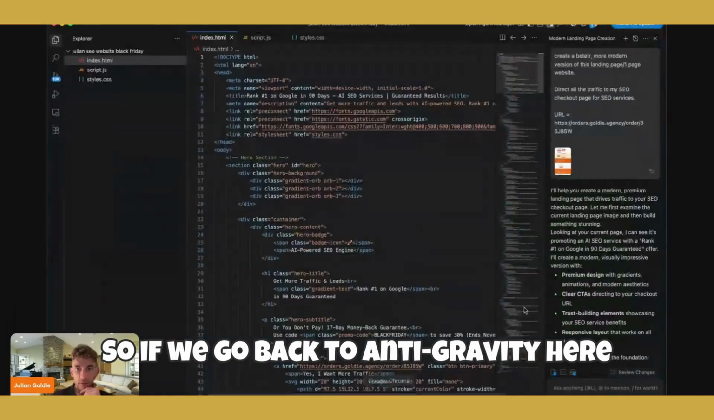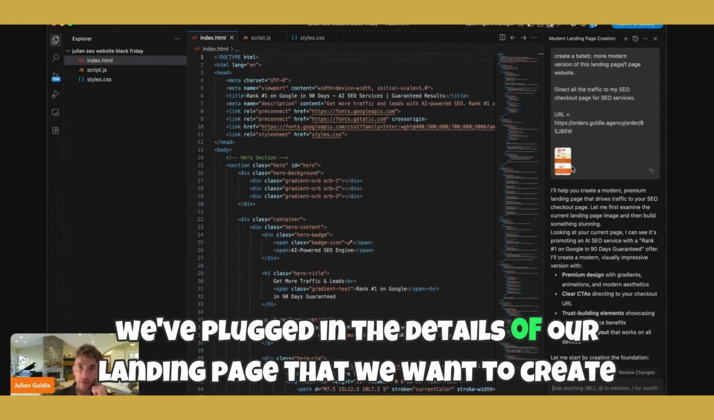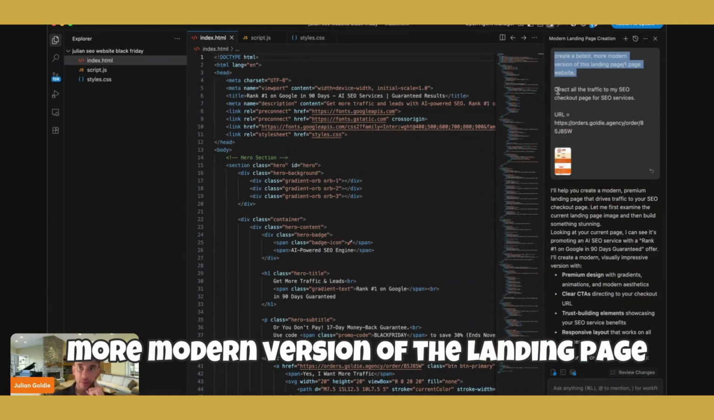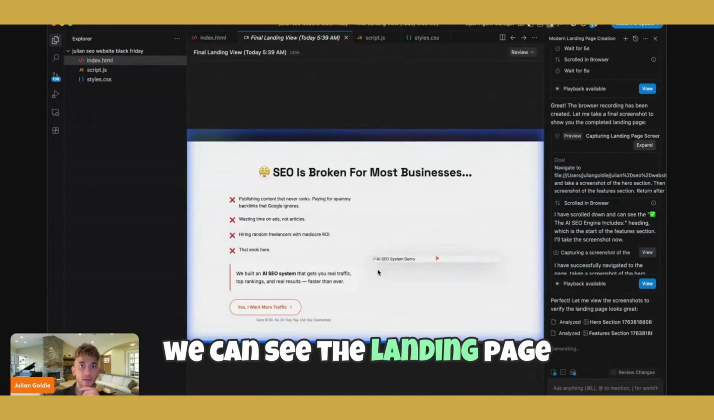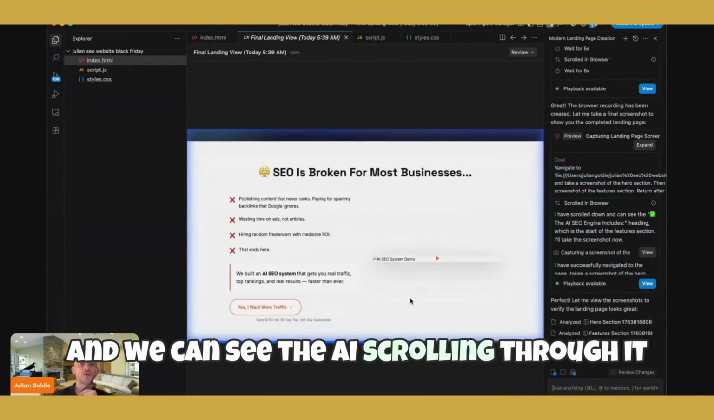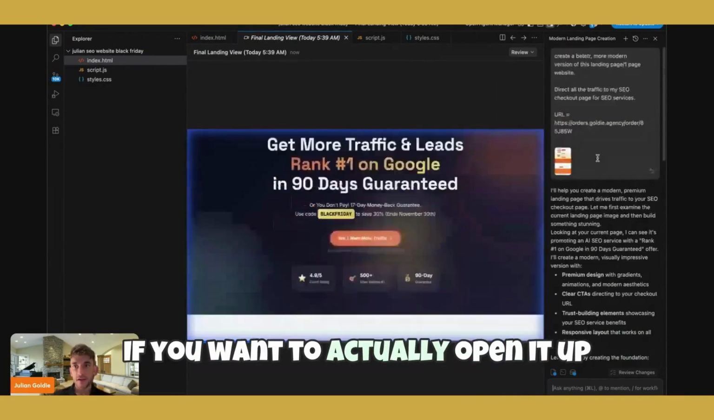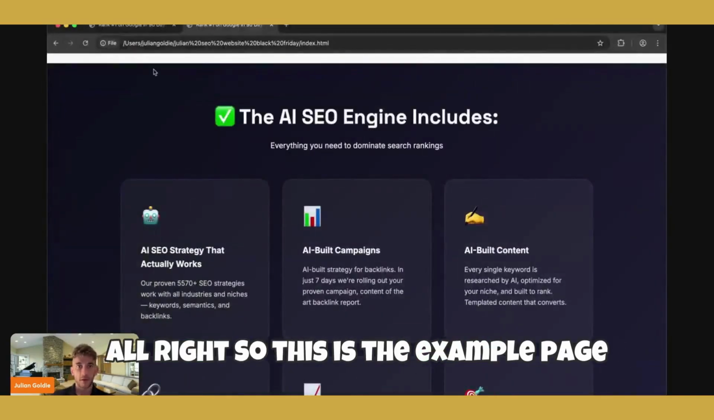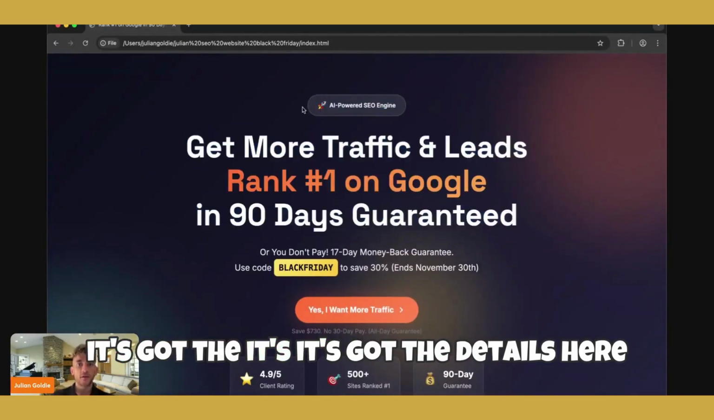Code. So if we go back to Antigravity here, we've plugged in the details of our landing page that we want to create. Then we said create a better, more modern version of the landing page, direct all the traffic here. This is the URL. And if we click on view, we can see the landing page and we can see the AI scrolling through it, right? Now that landing page looks so much nicer than the original. If you want to actually open it up, you can open it up inside the agentic browser, which you can see. All right, so this is the example page. If you scroll up, it's got the details here. So it looks super nice.